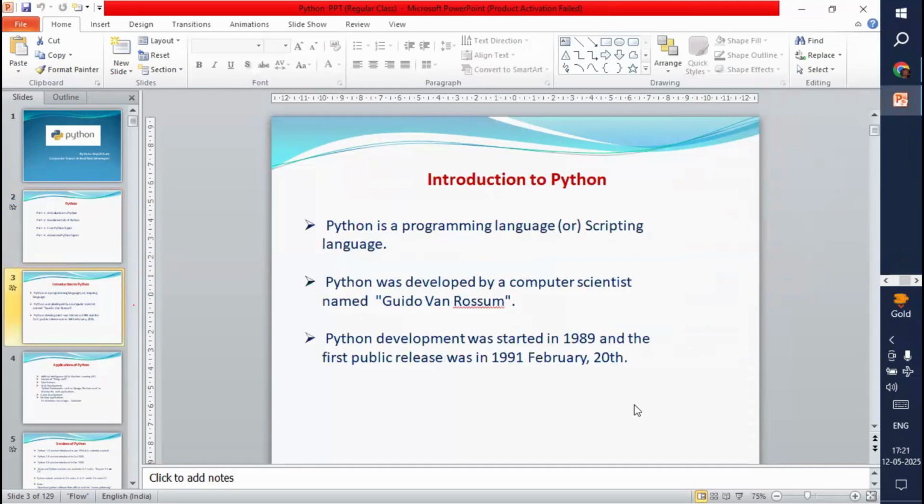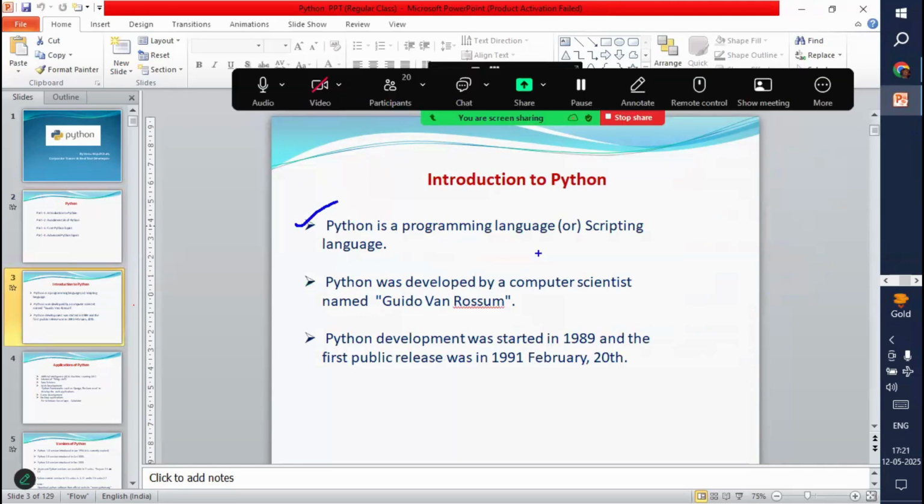So what is Python? Python is a programming language or scripting language. In real time, there are different types of programming languages available, like C, C++, Java, .NET, PHP, Ruby, R, Perl.